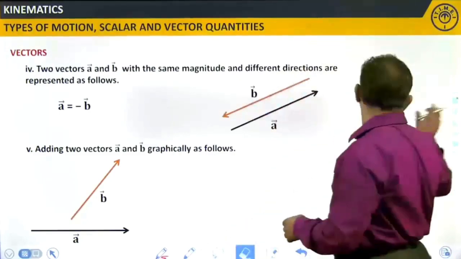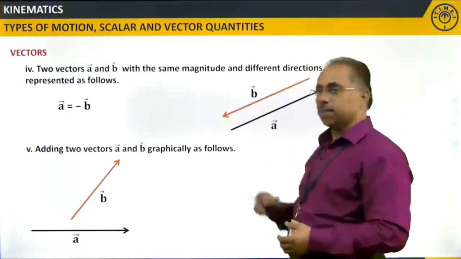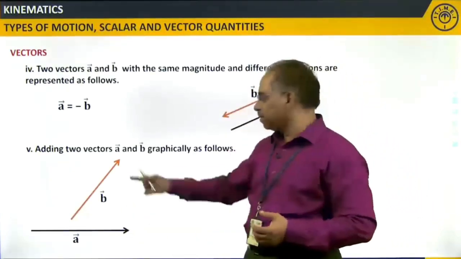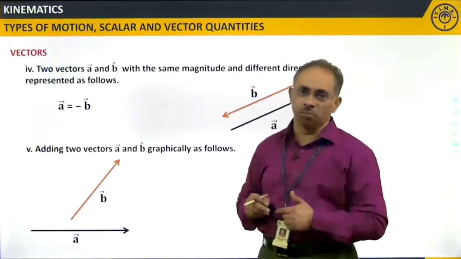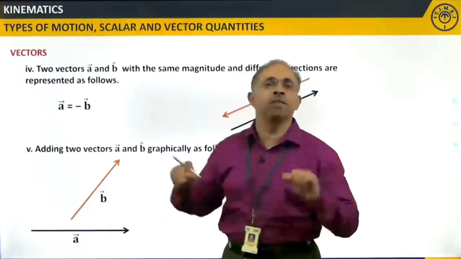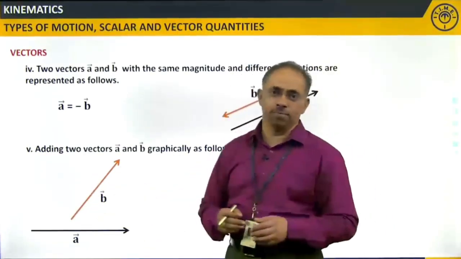Similarly, when I talk about adding two vectors A and B, if this is displacement, this also should be displacement. Like I discussed just now, this is the displacement of Ram, this is the displacement of Shyam. I cannot add those two. Both should be the displacement of Ram only.